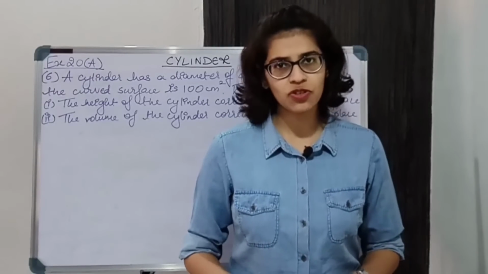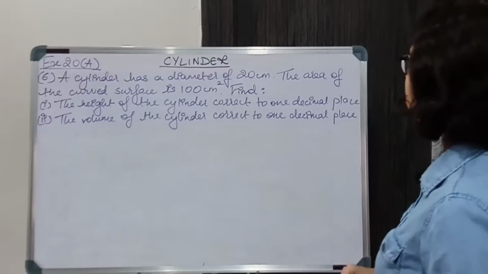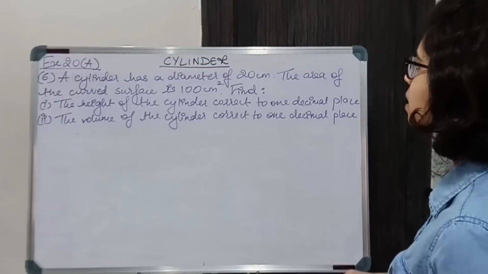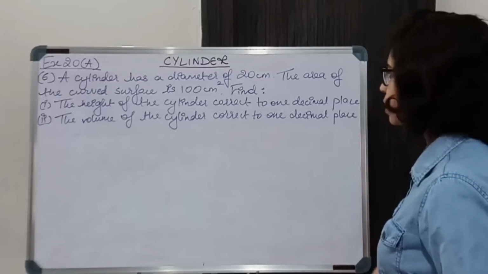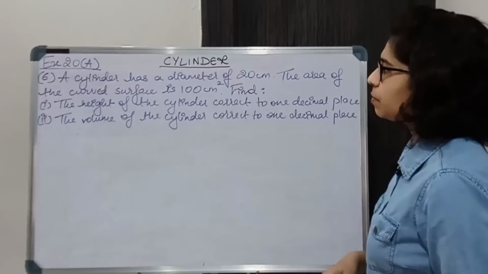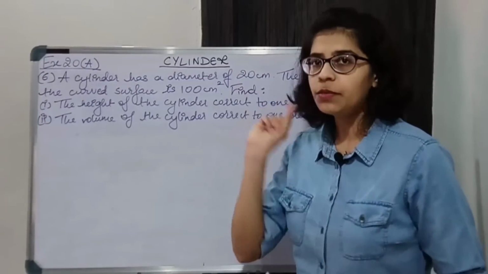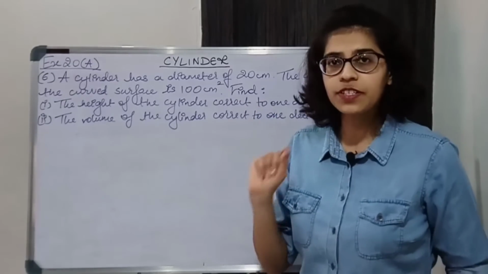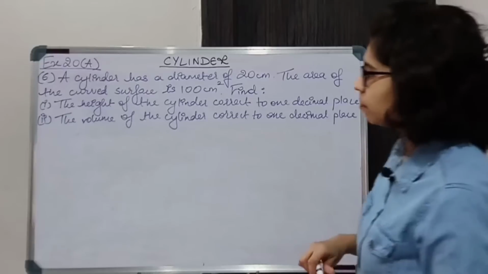Moving on to next question. Question number 6. A cylinder has a diameter of 20 centimeter. The area of the curved surface is 100 centimeter square. Find first part the height of the cylinder correct to 1 decimal place and second part the volume of the cylinder correct to 1 decimal place. It's very easy. You are given cylinder diameter over here and curved surface area. So we'll write down the given.